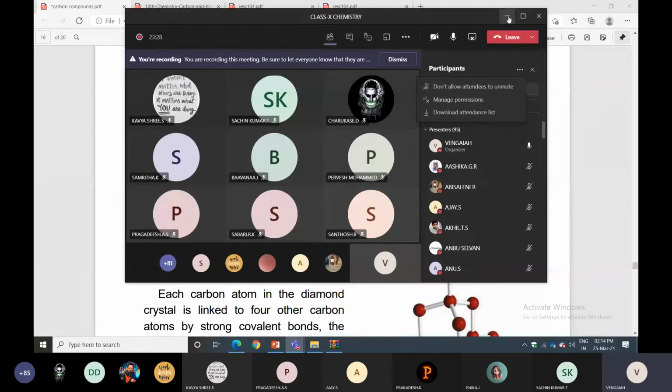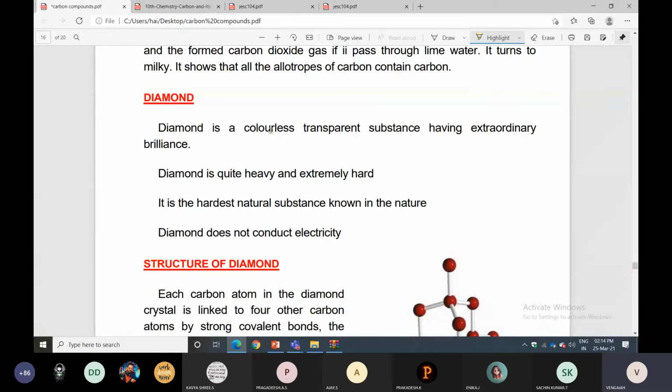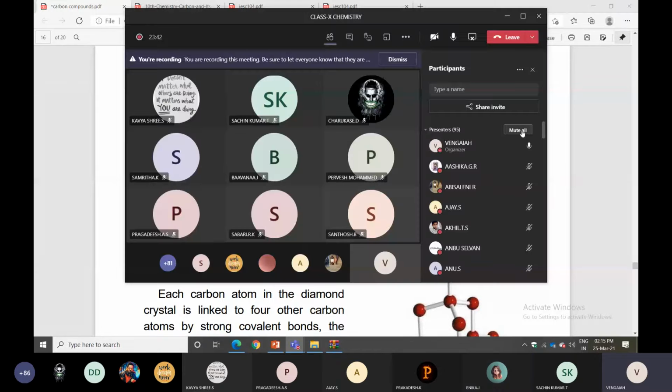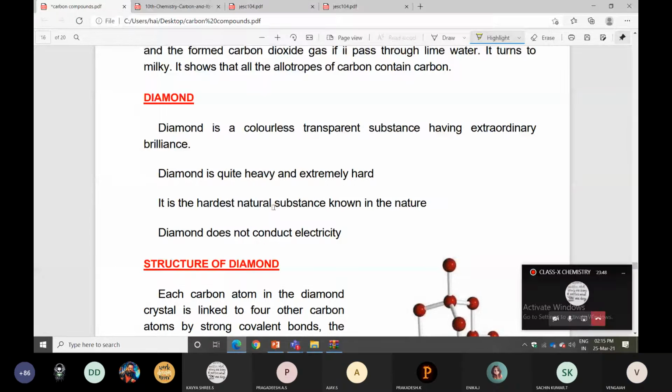Diamond is a colorless, transparent substance having extraordinary brilliance. Diamond is quite heavy and extremely hard. It is the hardest natural substance. It also has a high melting point, you can write that. Very good.